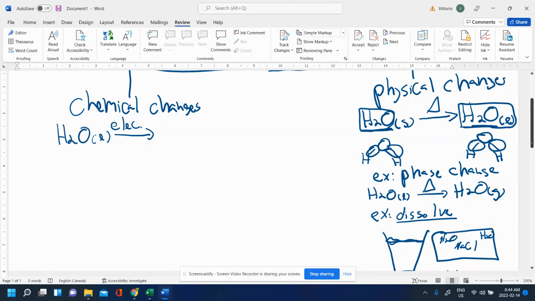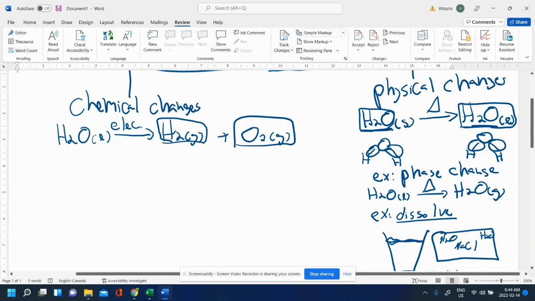And that's actually going to chemically separate the water into H2 gas, hydrogen gas, and then oxygen gas. So I now have two different substances. I have H2 by itself and O2 by itself. This is no longer H2O. They're not the same anymore, right? This is not necessarily just a change of state. This is a change in the chemical identity. Here I had H2O. Here I have H2 plus O2.